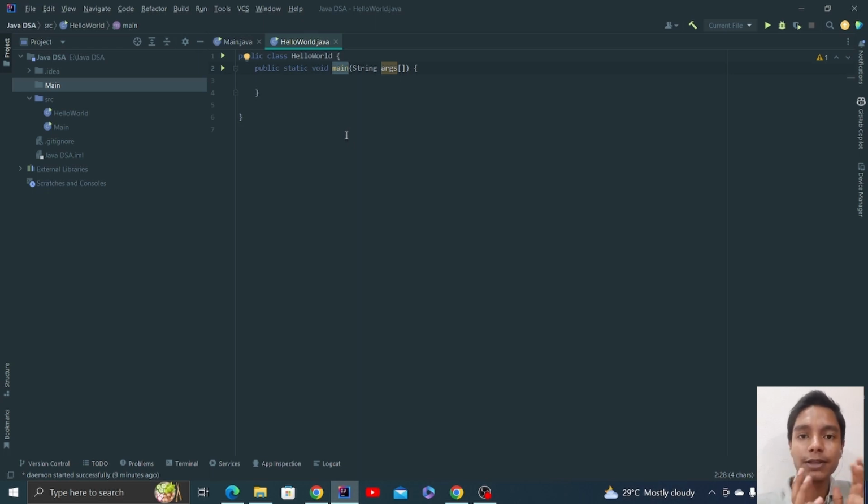Suppose the function's name is playVolleyball, and inside that function I am smashing, lifting the ball and everything. So these are some set of work that are happening inside that function. That's what we do over here as well. And these functions come under the class to be implemented, like the human class.